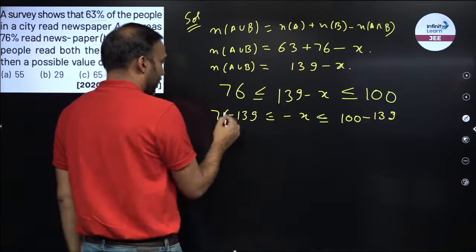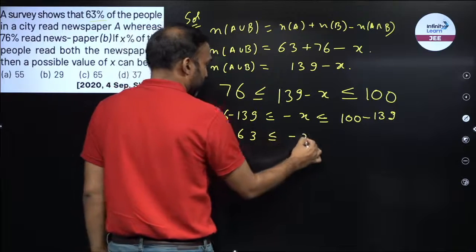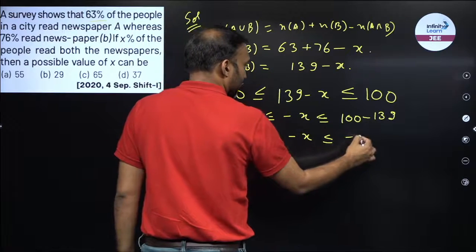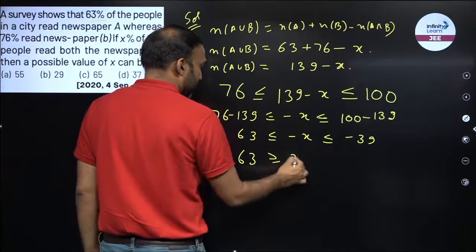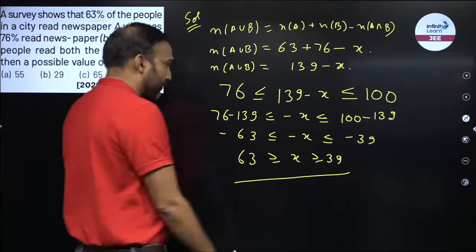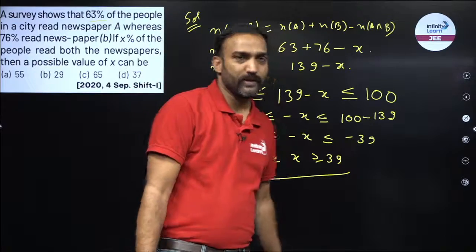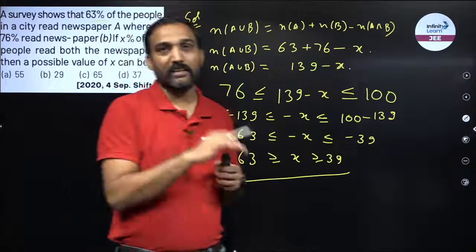So from here I get 9 minus 6 is 3, 63 minus 39. Multiply with minus, so your inequation sign will flip. So X will belong from 39 to 63. So once again I have figured out the minimum and the maximum value possible for the intersection part.